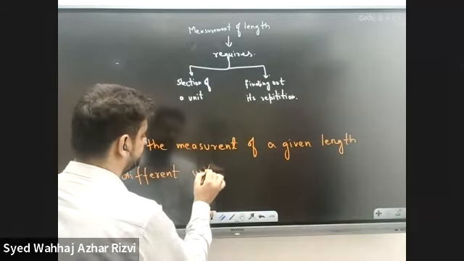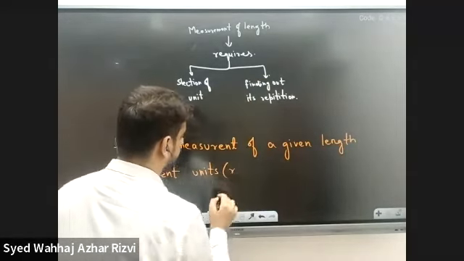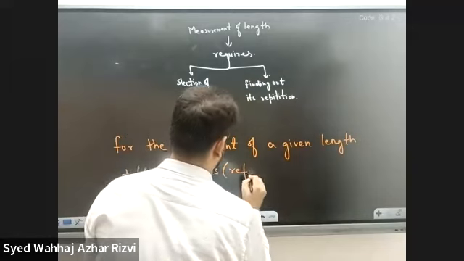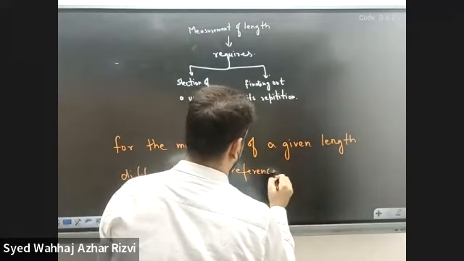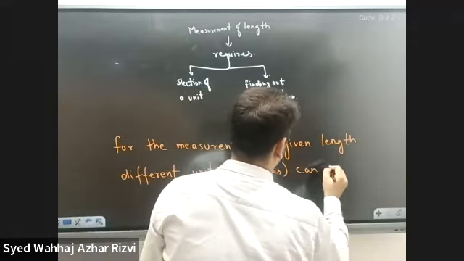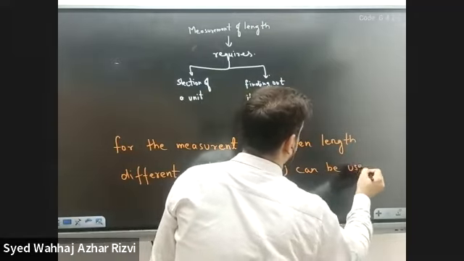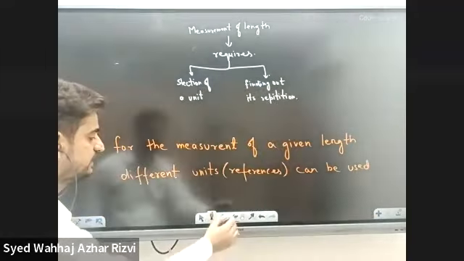Or in other words, we can say different references can be used. Okay?